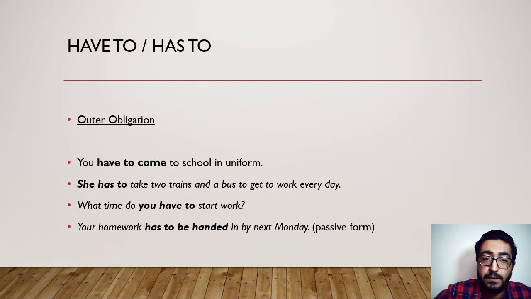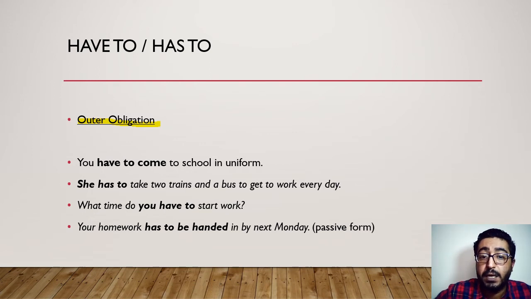Here we have to or has to. So this one changes from the pronouns. So we use have to with I, you, we, they, and has to we use it with he, she, it. So we use have to and has to with outer obligation. So outer obligation here is different from inner obligation, which we use with must. Outer obligation is the obligation is coming from outside.